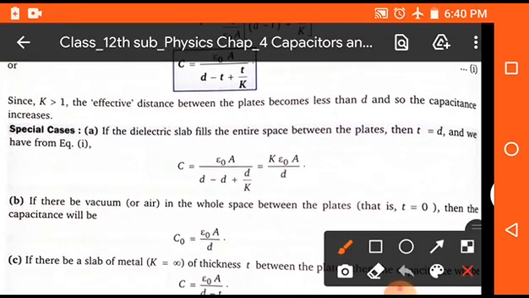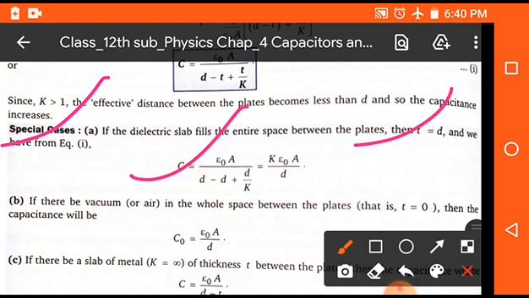So case number 1, if the dielectric slab fills the entire space, it means that between the plates only dielectric material is placed. There is no air. In this case, we can put t is equal to d, and on putting the value, we get C is equal to K epsilon naught A upon d, because d minus d will be cancelled out.